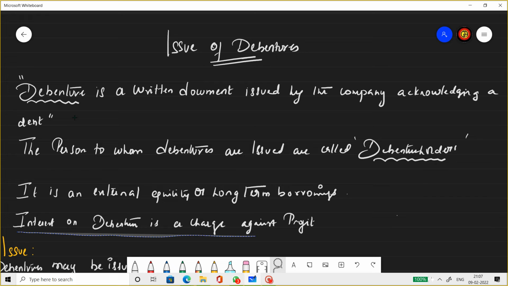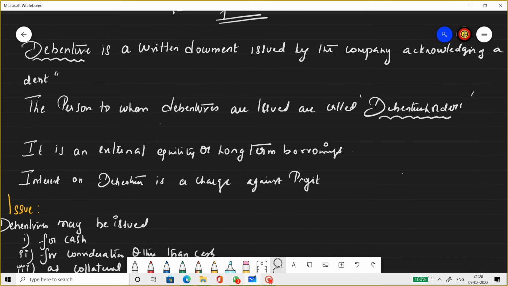Interest on debentures is a charge against the profit. So what does charge mean? It should be given whether there is a profit or a loss. Whether the company makes profit or the company incurs loss, interest on debentures should be given to the debenture holders.